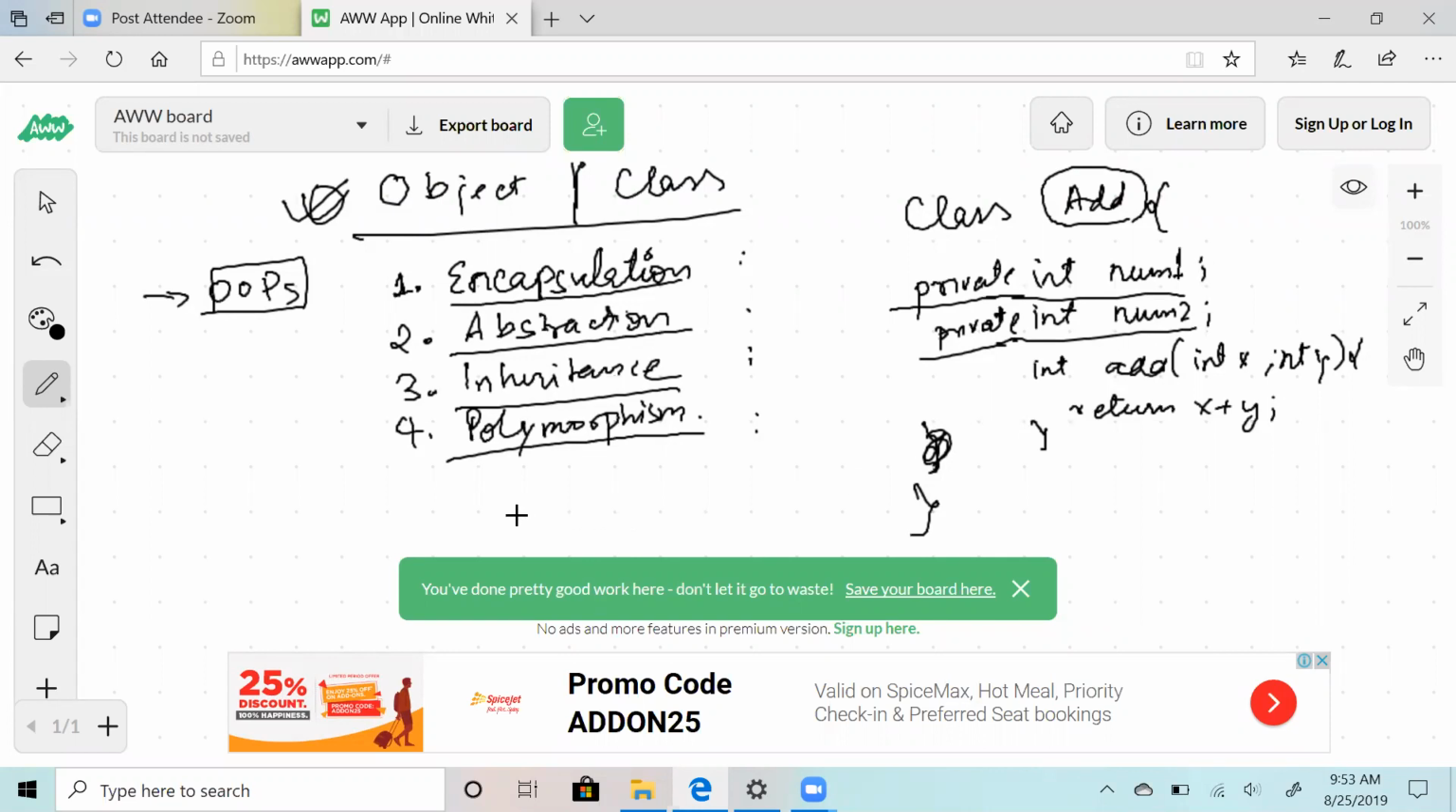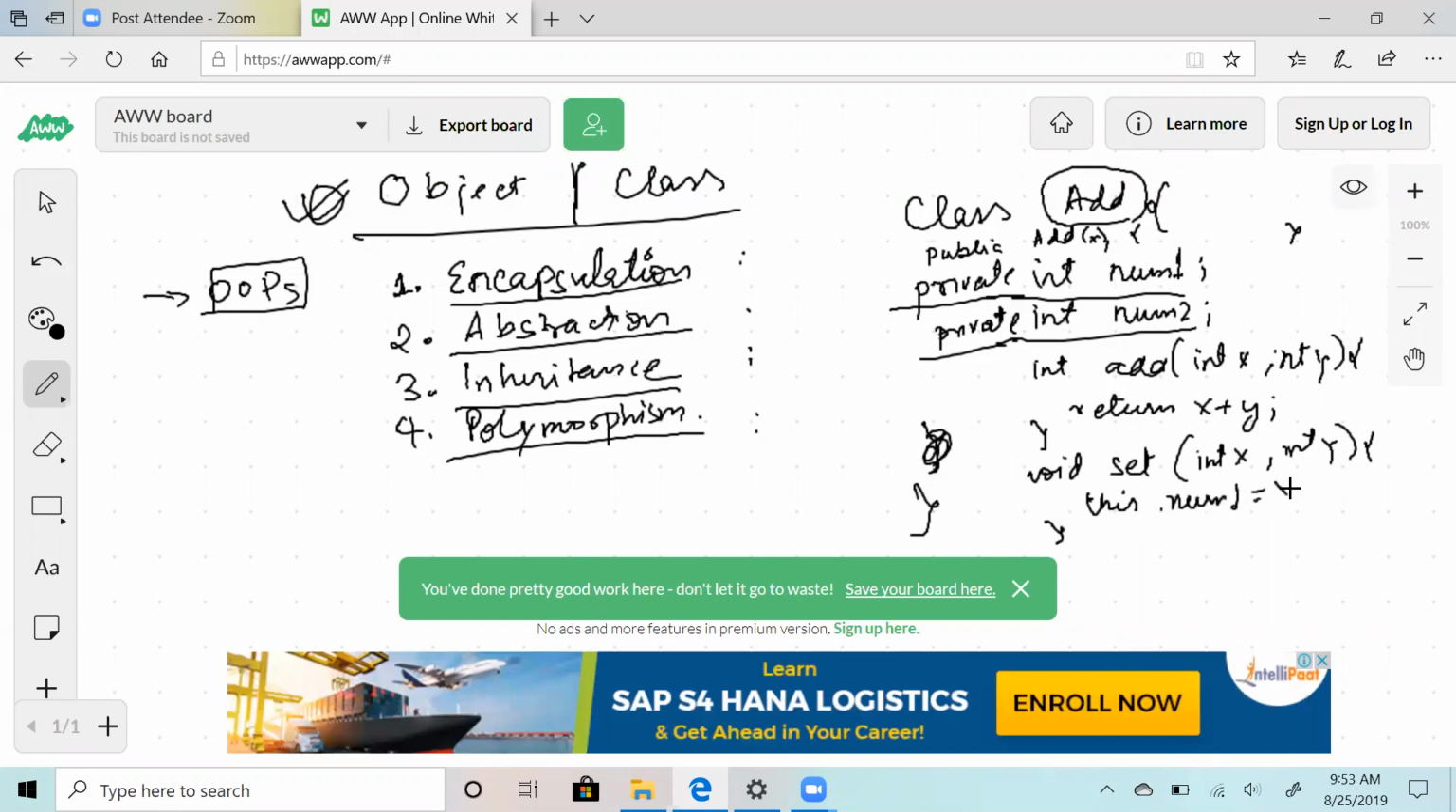Is everybody able to follow? Constructor or getter. Yeah. Now you can have two ways. So you can either have a constructor. So constructor is generally public, though you can make a private constructor as well. Inside this you can take two variables x and y and define them, or you can have a getter and setter. So you can have a function, let's say void set. You can take int x, int y, and you can do this dot num1 equal to x, this dot num2 equal to y.